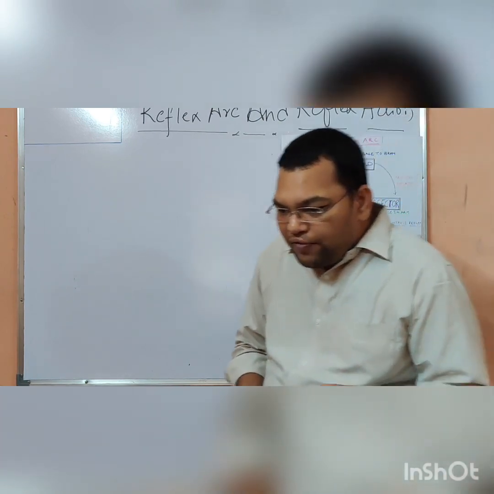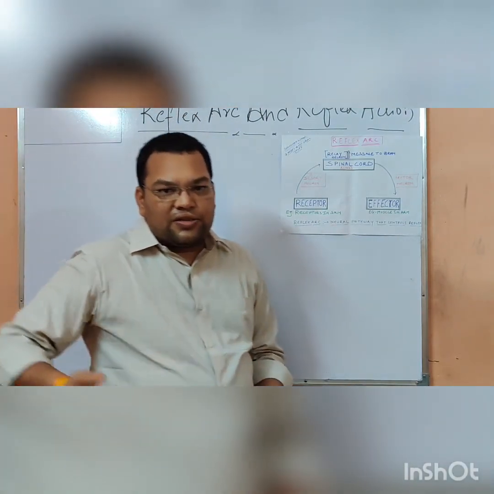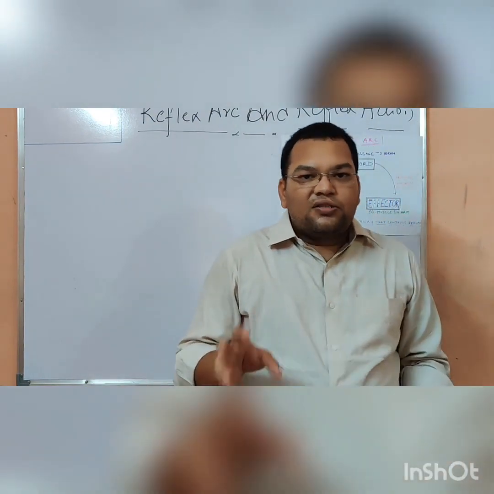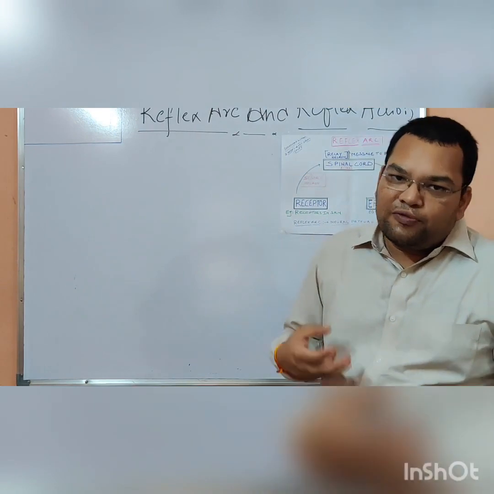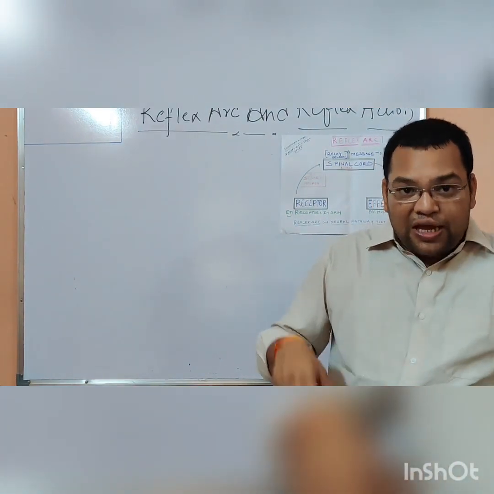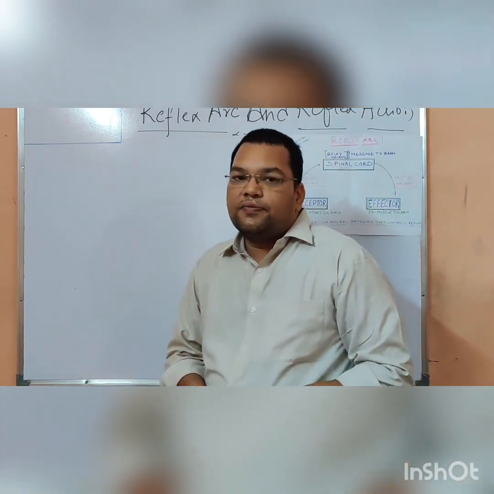We can have control on it. These actions are performed by our will, and we have control on them. Those actions are called voluntary actions.